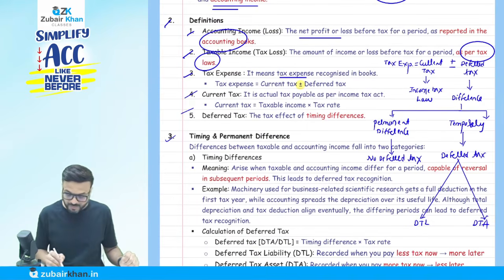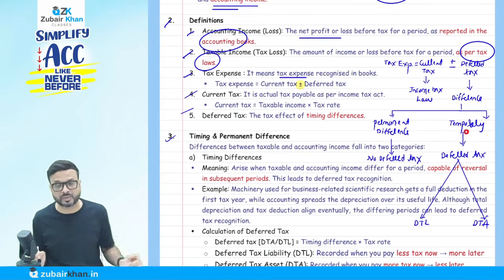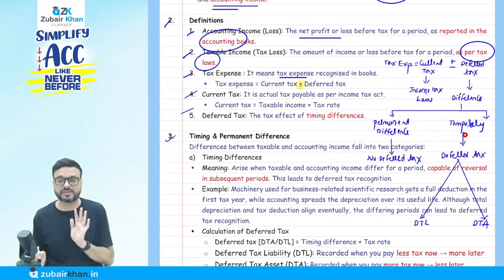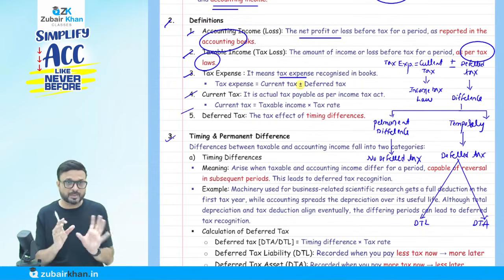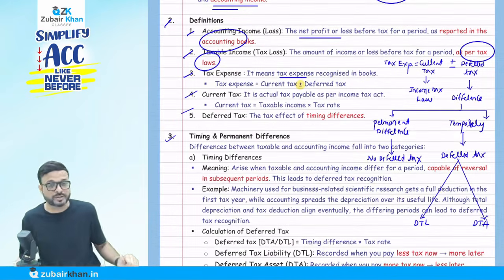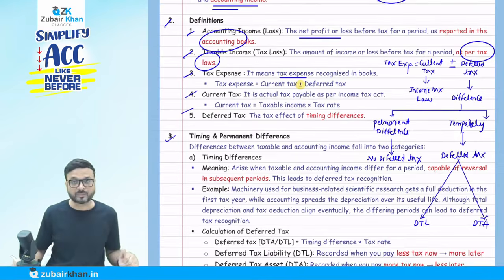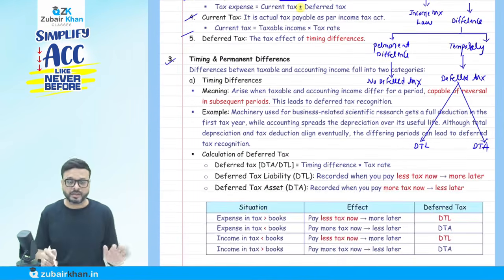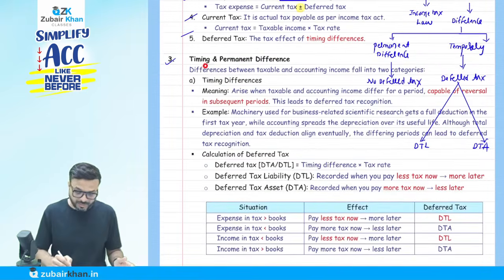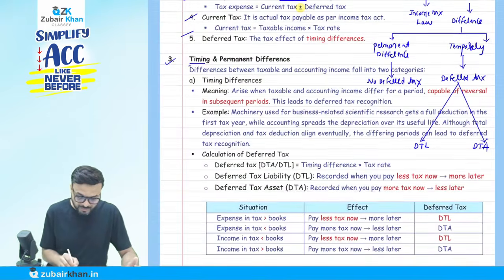What is deferred tax? It is the tax arising from the timing difference. This temporary difference is also known as a timing difference. So temporary is also known as timing difference. Because of the timing difference, like the example of depreciation I gave you, we call it deferred tax. So a timing difference is nothing but a temporary difference. Now, what happens when I say timing difference?